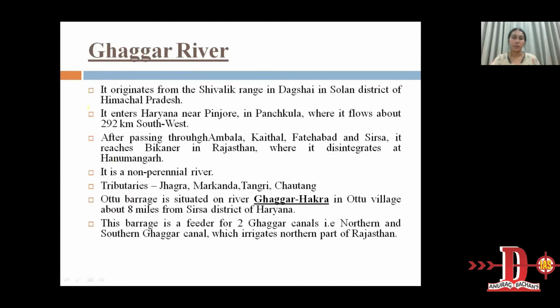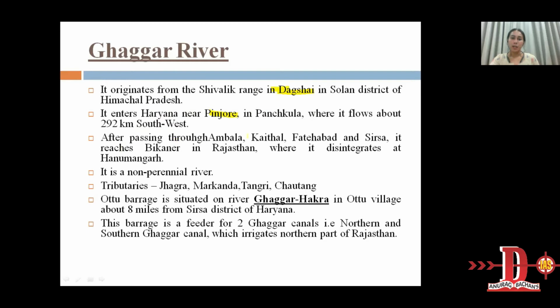Next is the Ghaggar River. It originates from the Shivalik range in Dagshai in Solan district of Himachal Pradesh. Ghaggar River originates from Dagshai. It enters Haryana near Pinjore in Panchkula district, where it flows about 292 kilometers southwest.